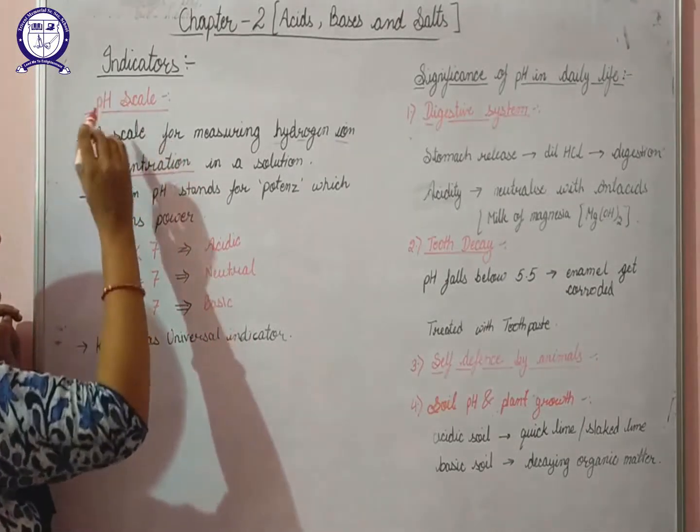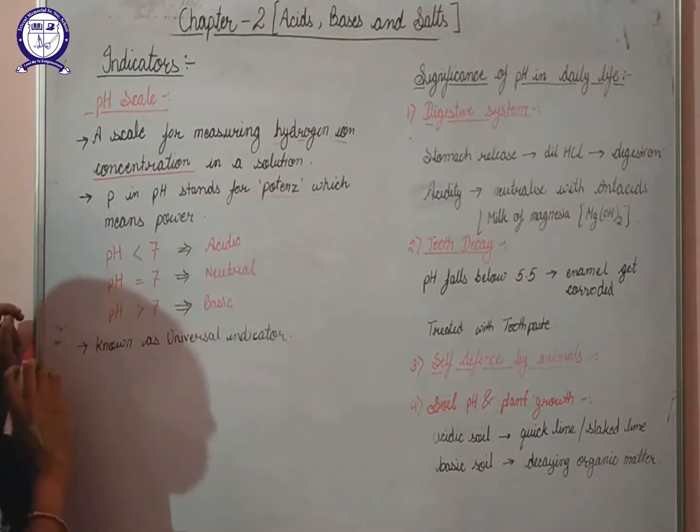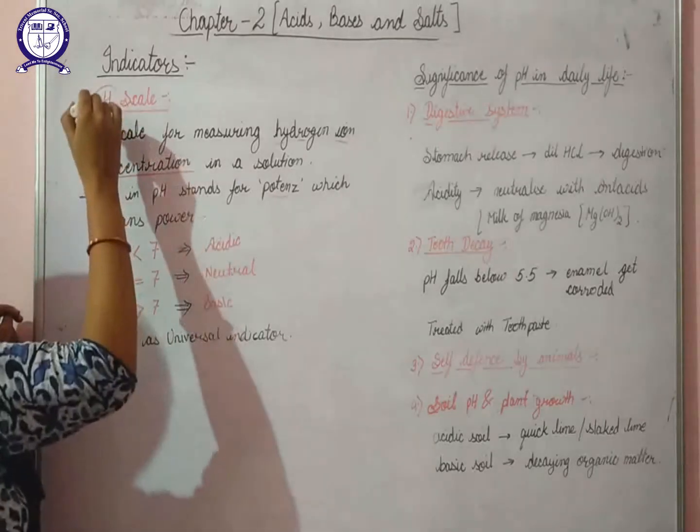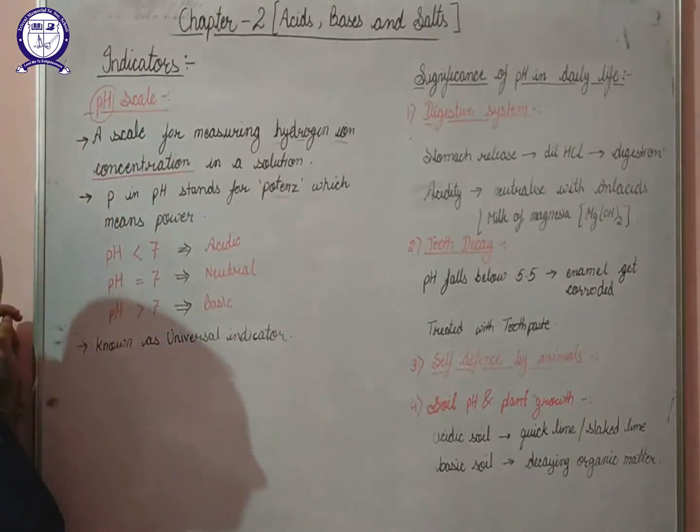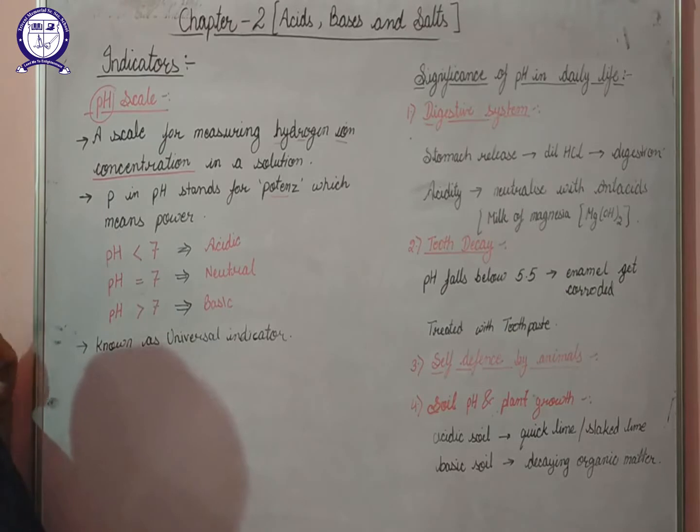Now in case of pH, P stands for the word potence, which means power. So pH means the power of hydrogen ion. So this scale basically measures the power of hydrogen ion.